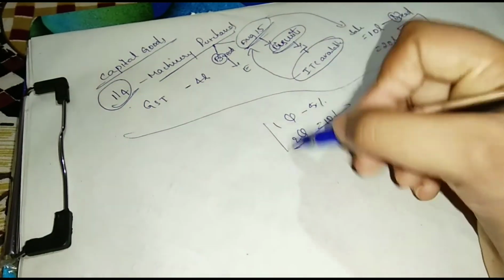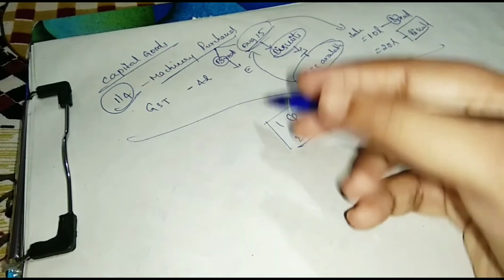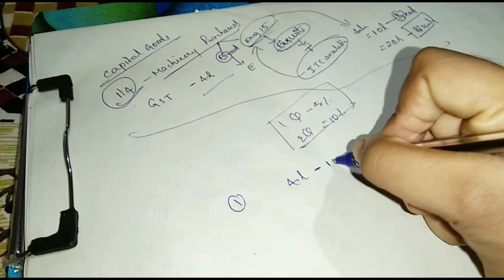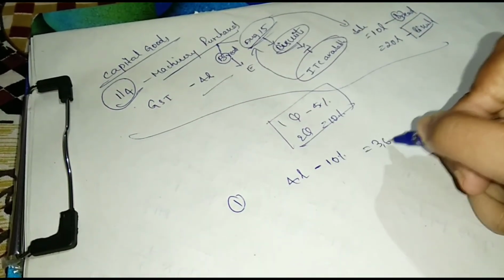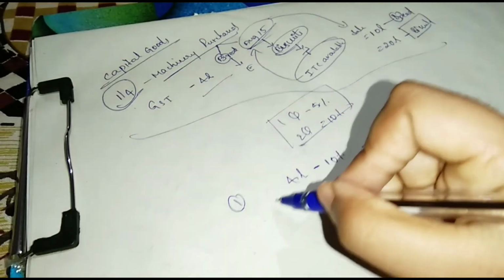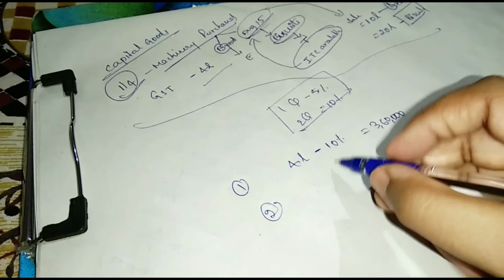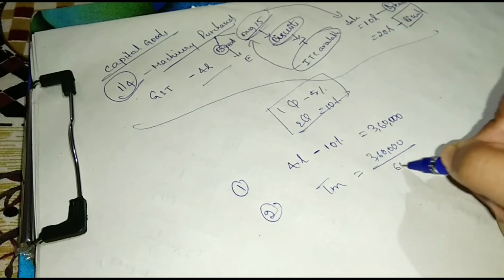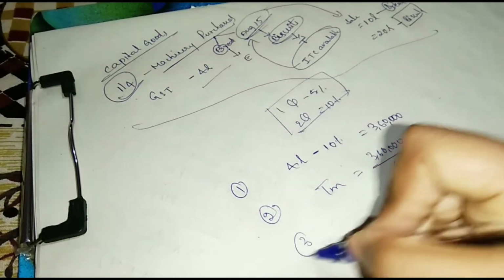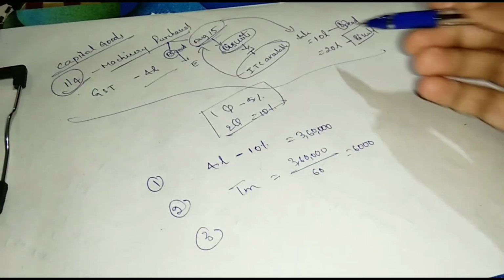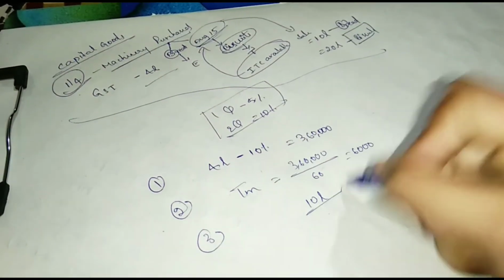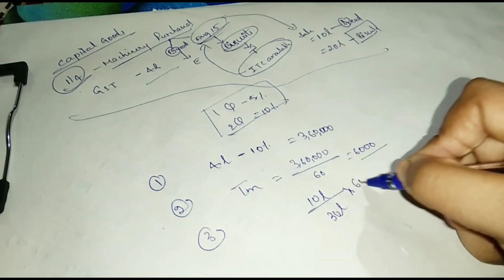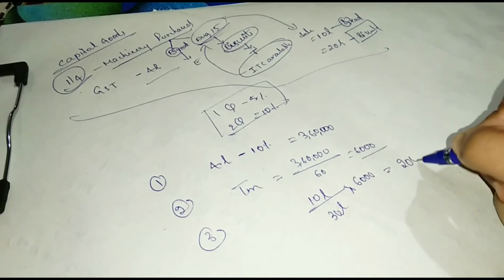See step 1, common credit: that means 4 lakhs minus 10% equals 3,60,000. Next, step 2, calculate tax per month: 3,60,000 divided by 60 is 6,000. And step 3, ineligible credit: that means exempt sales 10 lakhs over total sales 30 lakhs into 6,000 equals 2,000 ineligible credit.